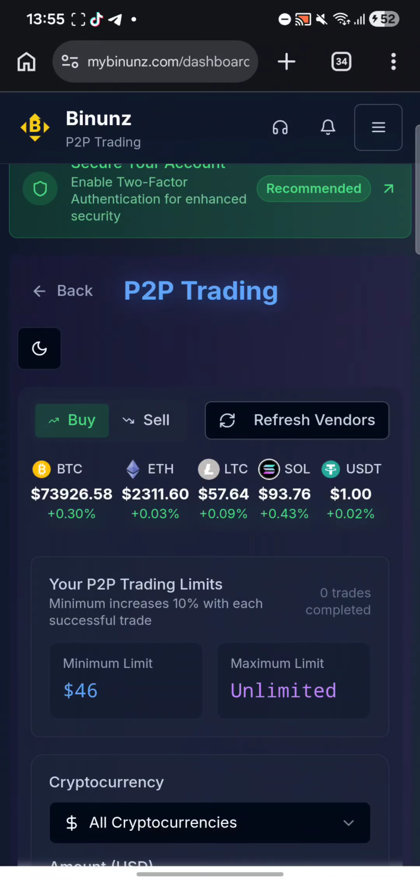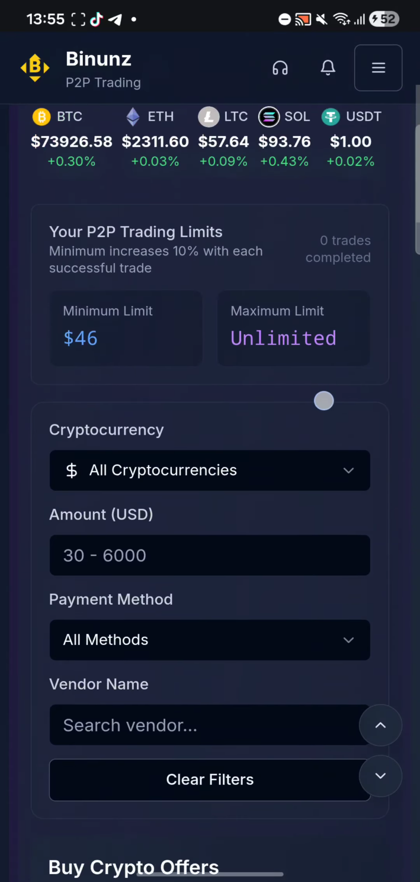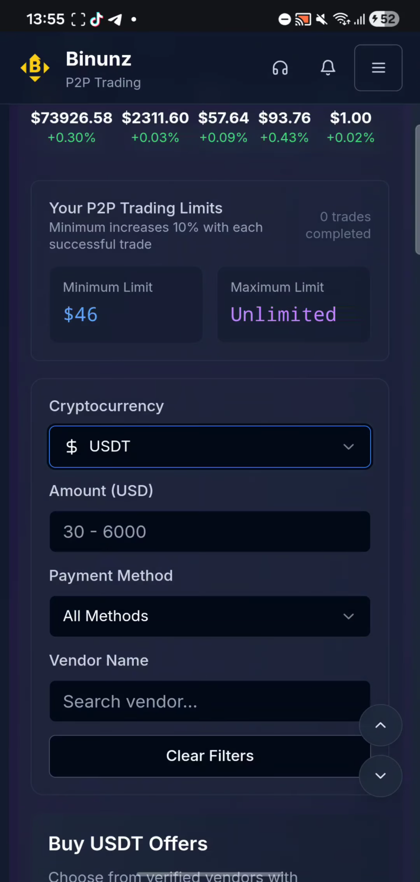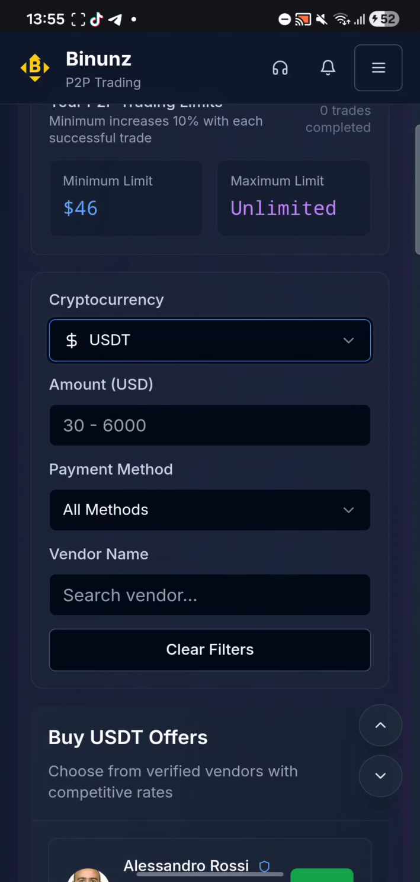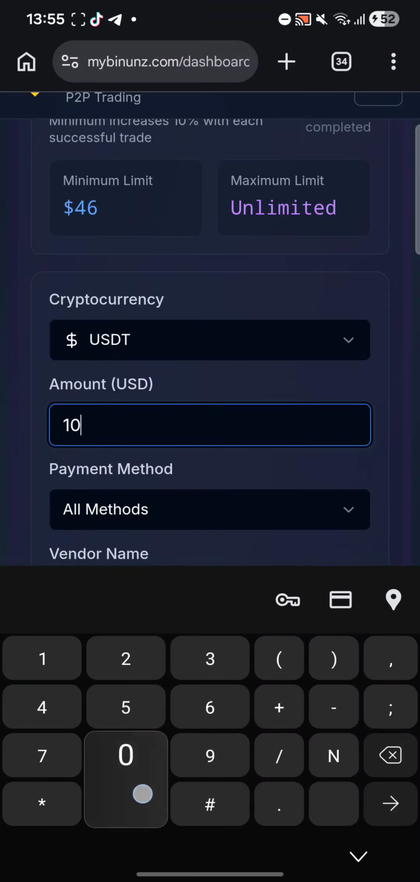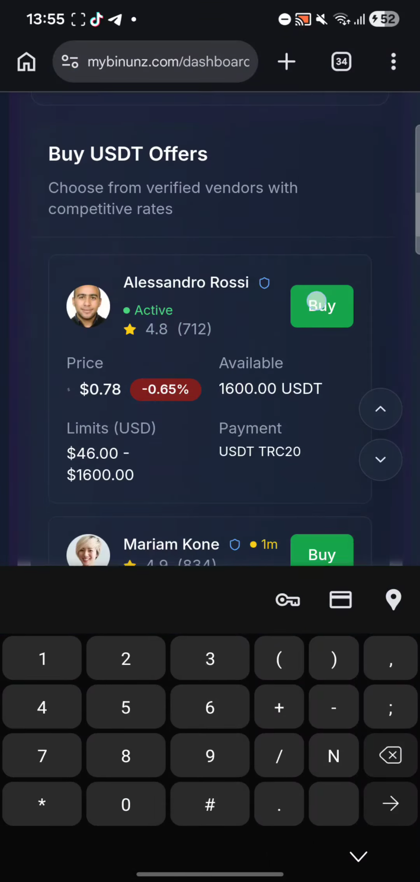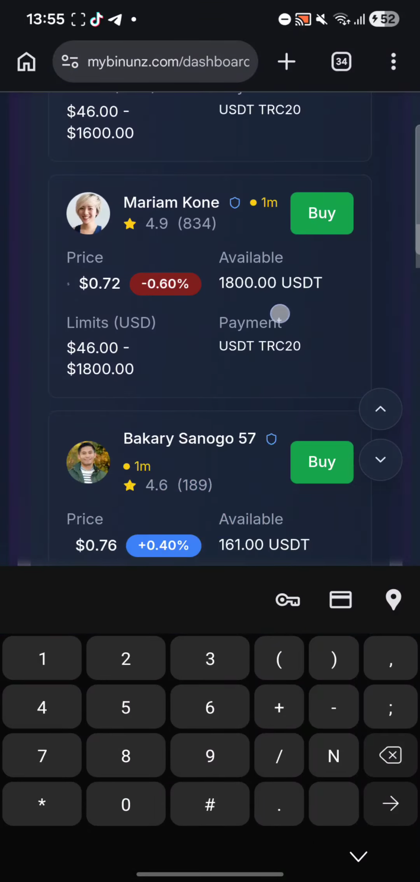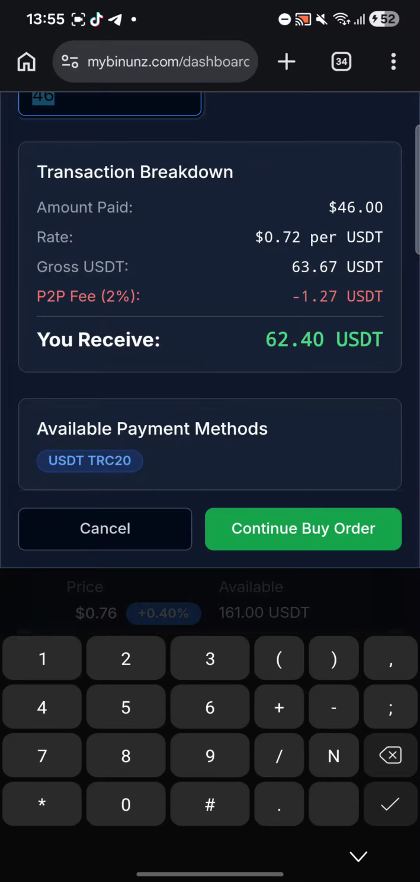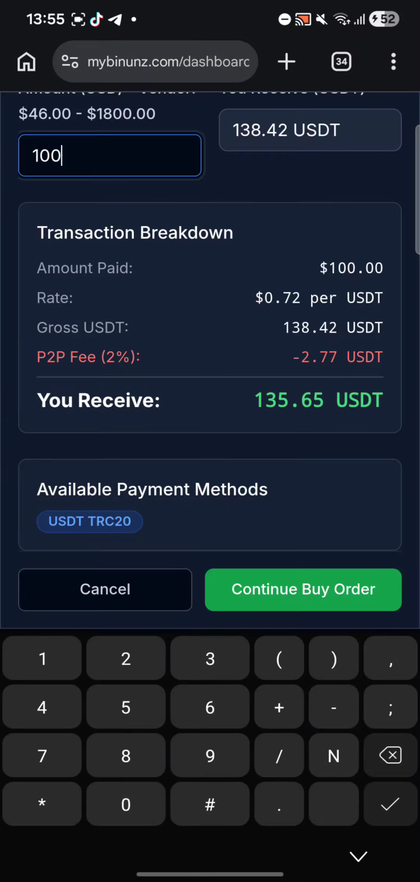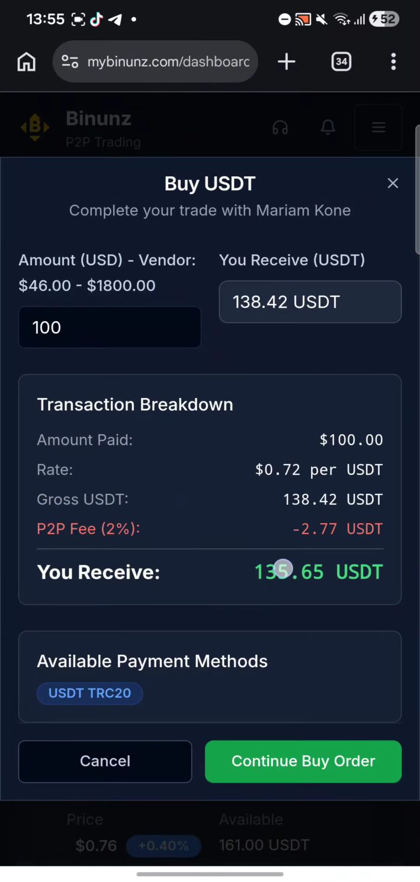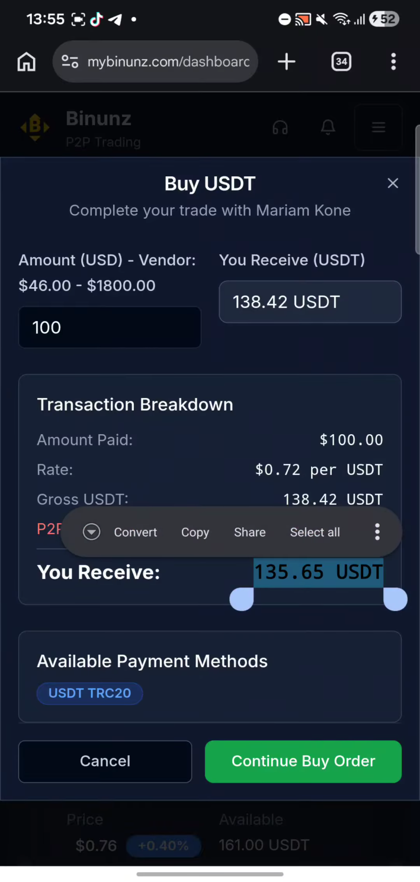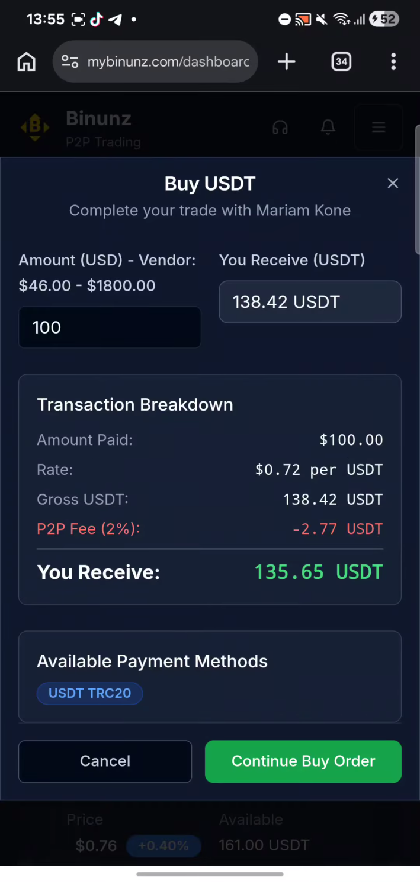let me show you, P2P, and then I click on buy, and I choose amount USDT, okay, and put the same amount, 100, you see, and then I choose a vendor like this one called Mariam Con, and I put 100 again. You see the receiving amount is 135. So that's the difference. The difference is your profit. Okay, that's what we call crypto arbitrage.